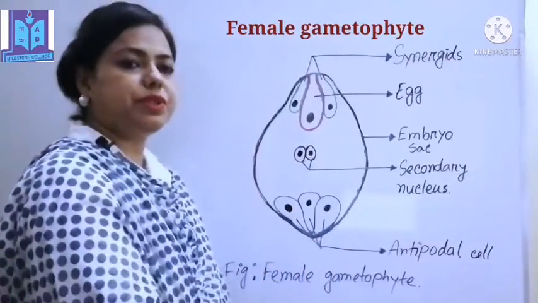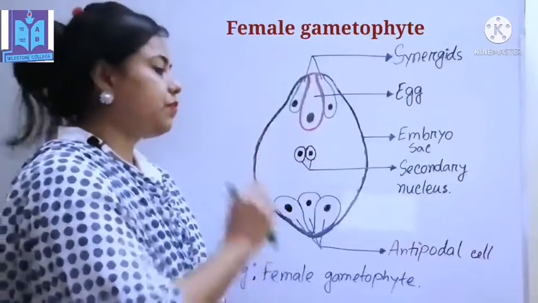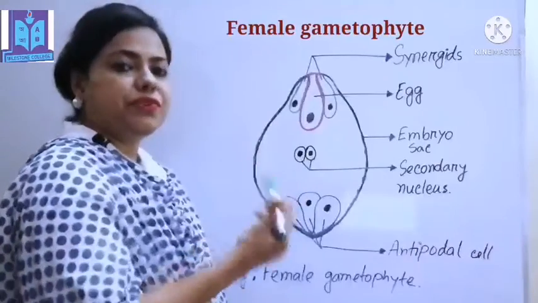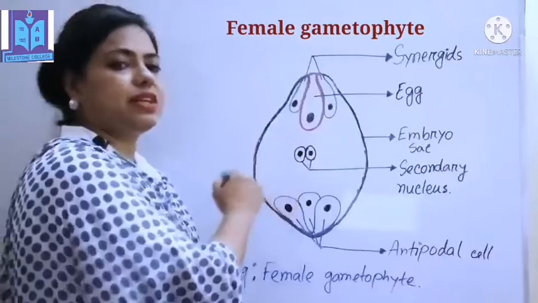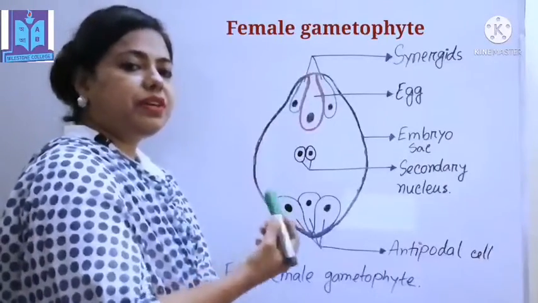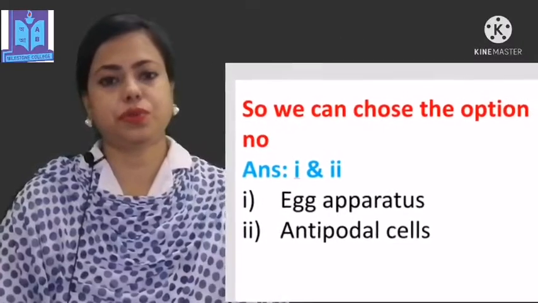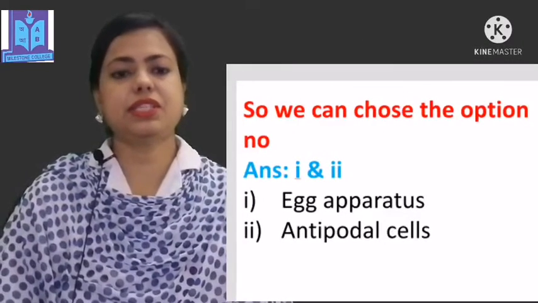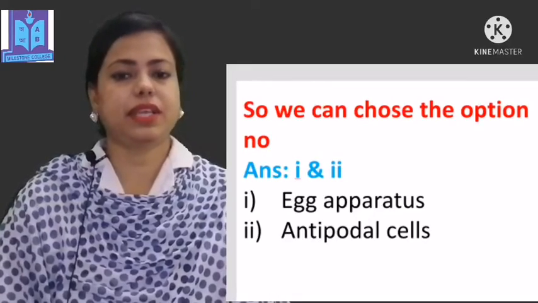Our option number 3 was triploid nucleus. In the double fertilization process, one male gamete fuses with the secondary nucleus and produces a triploid nucleus. It is called triple fusion. So dear students, we can choose option number 1 and 2, that means egg apparatus and antipodal cells. The female gametophyte contains egg apparatus and antipodal cells.